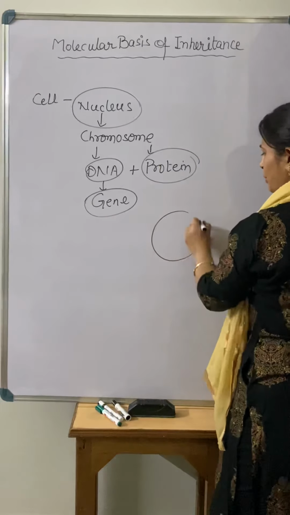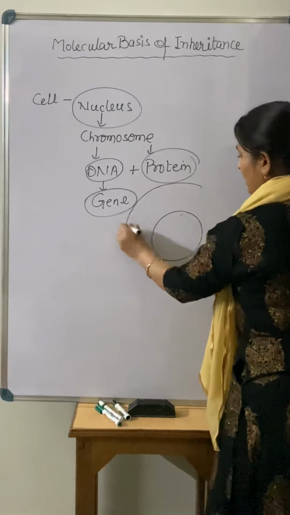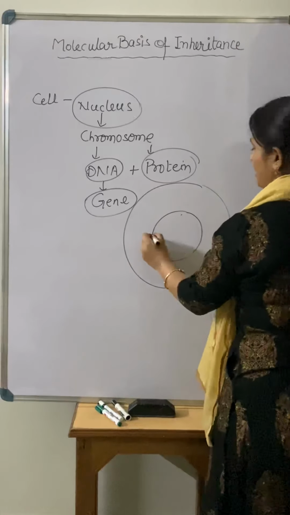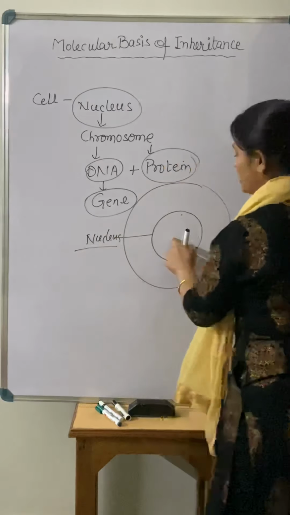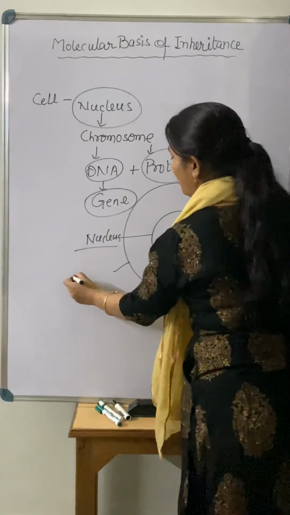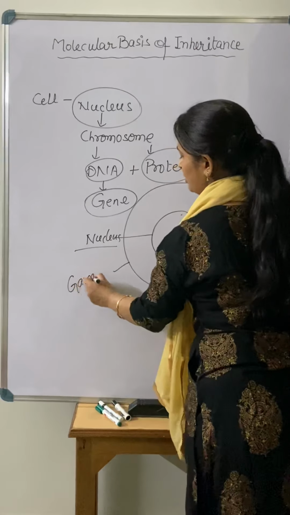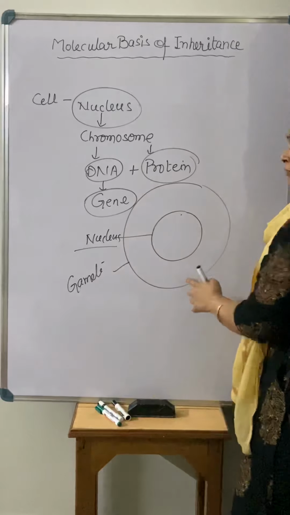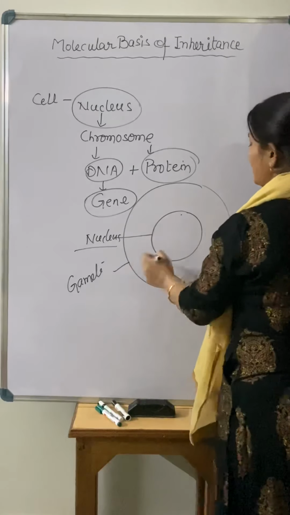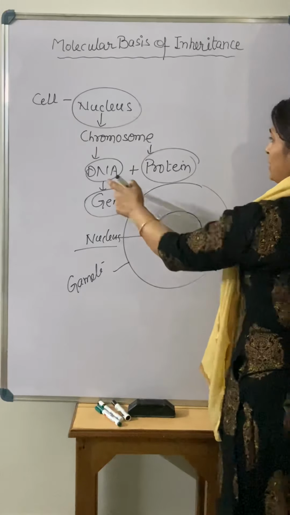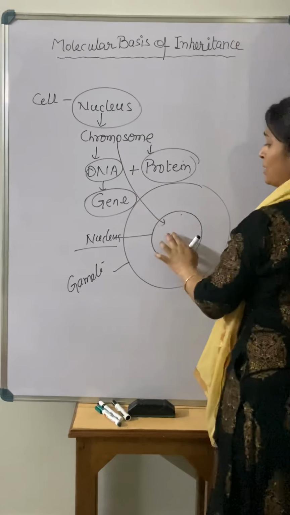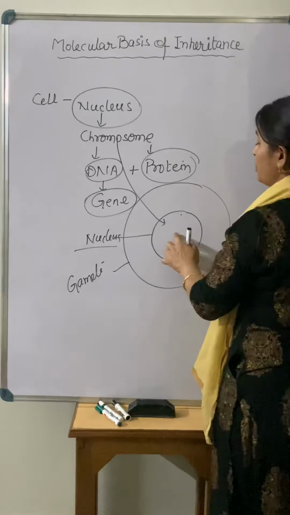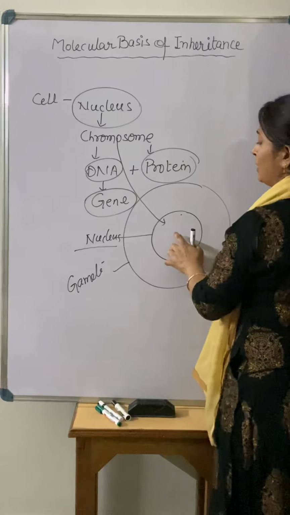If you see the structure, there is a cell, and in the cell there is a nucleus, right? If I consider this cell as one of the gametes, inside this gamete there is a nucleus, and in the nucleus all these things are present. So this is the part that is responsible.